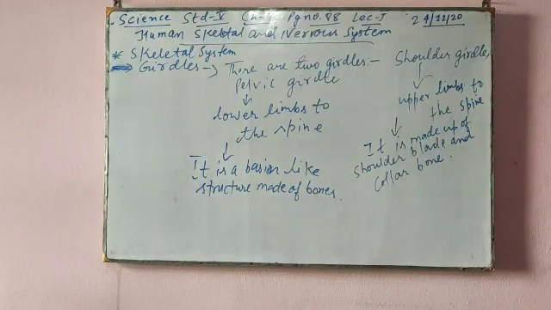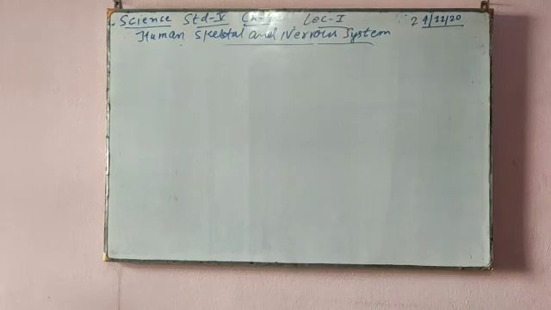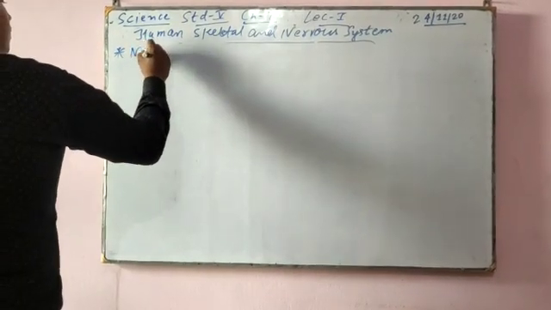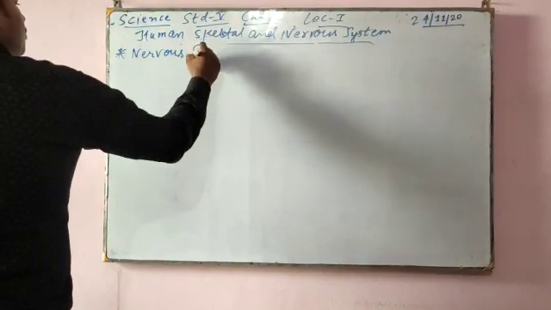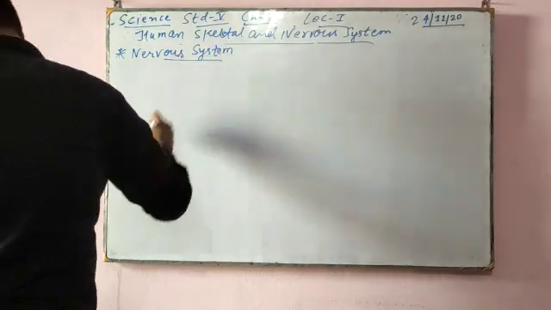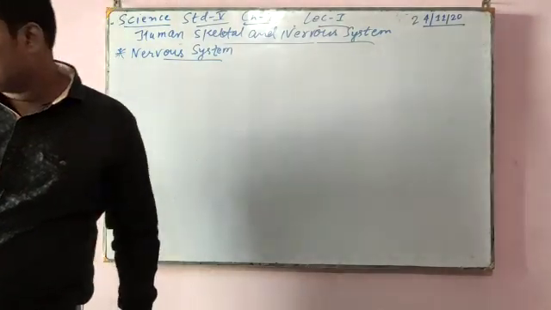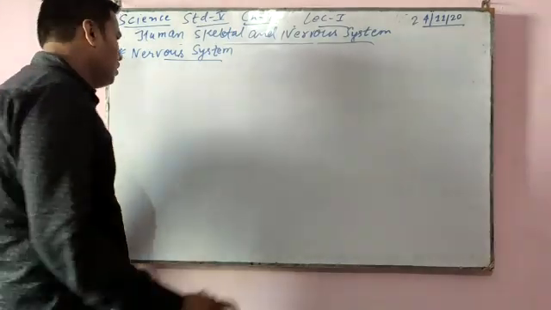So now we will move to the next topic, that is nervous system. The human skeleton is over. Now we'll move to the nervous system. The nervous system includes brain, nerves, and spinal cord.